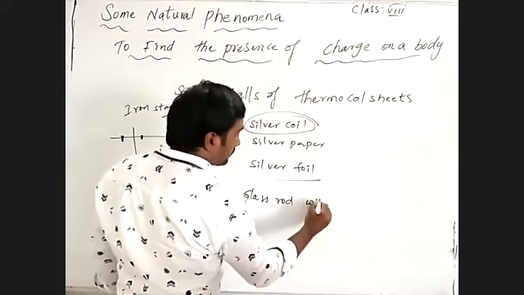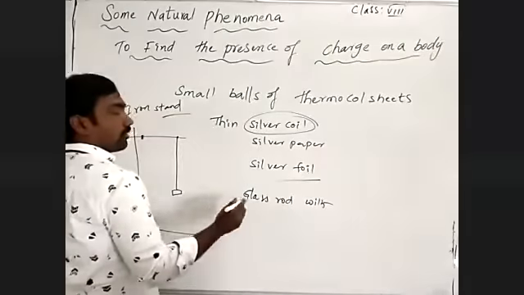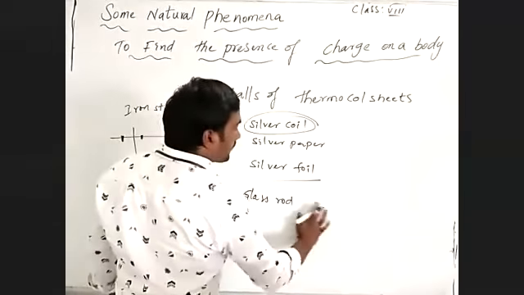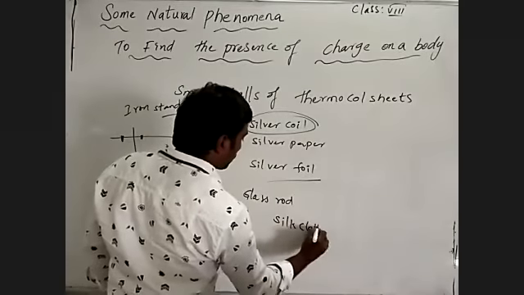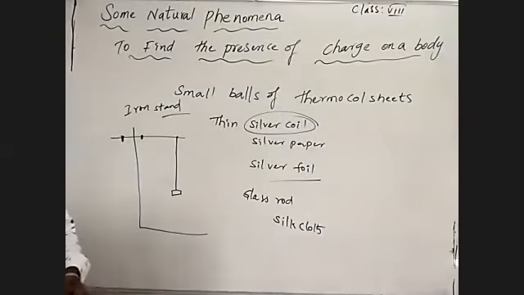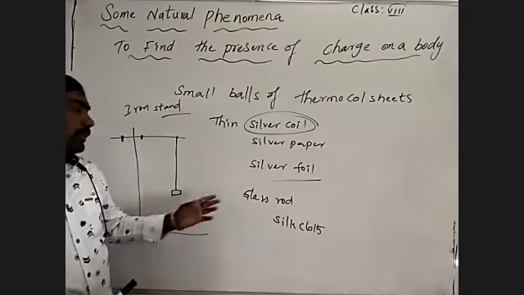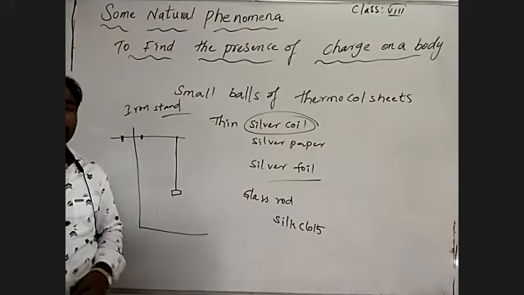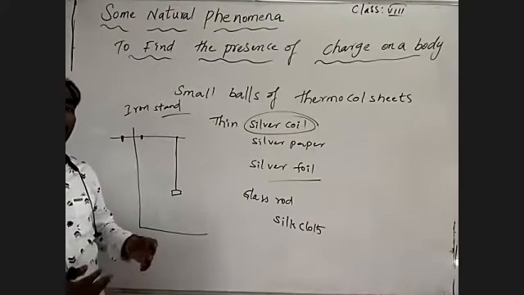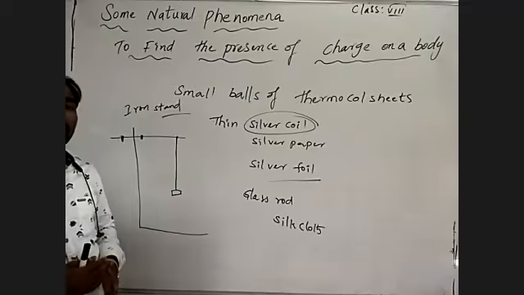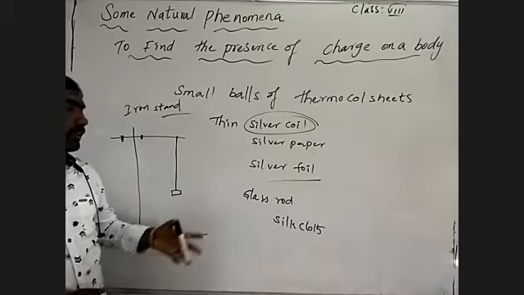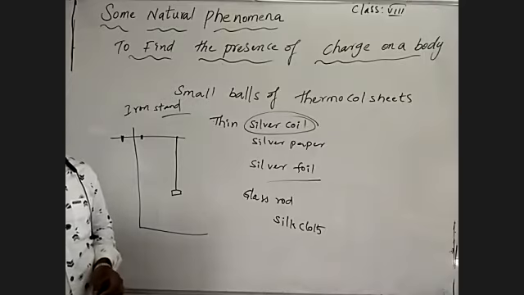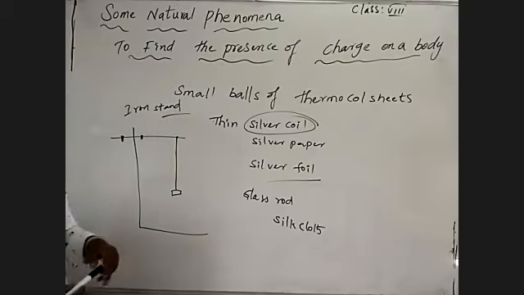See there, when you're rubbing the glass rod on the silk cloth, what we observe after rubbing is that the silk cloth gains a negative charge, and the glass rod gets a positive charge. The glass rod got positive charge.